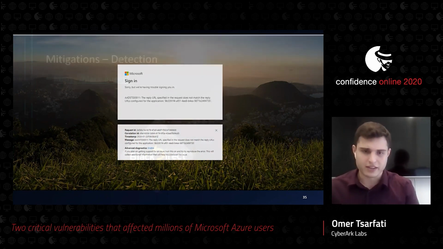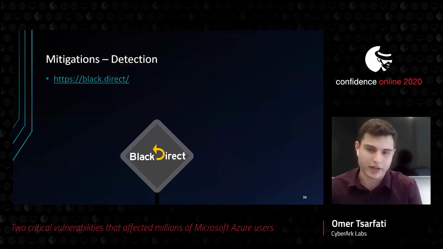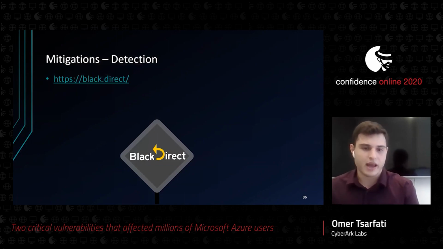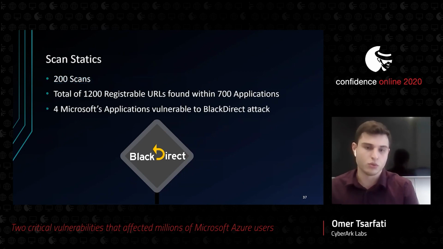In order to find those applications and mitigate the risk, we created a free online tool that you can scan your environment with. It will tell you which applications are vulnerable to a similar attack in your account. Let's talk a bit about the statistics. We ran more than 200 scans, and the tool detected more than 1,200 vulnerable URLs in 700 different auth applications. In addition, with the help of this tool, we found another 4 vulnerable Microsoft applications, and we reported them to Microsoft, of course.